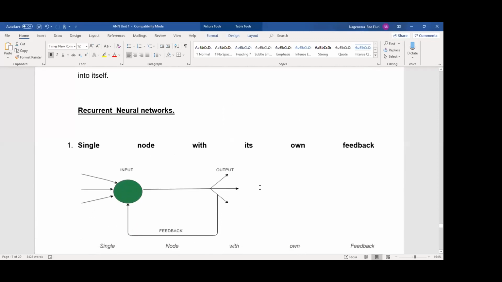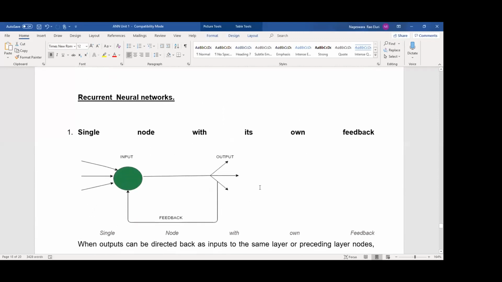Next, recurrent neural networks. Here we are introducing the concept of the perceptron, so we will discuss it slowly. A single node with its own feedback is the first network. We are using only one node, and we are supplying many input values to the node. Everything is calculated, and it generates the output.